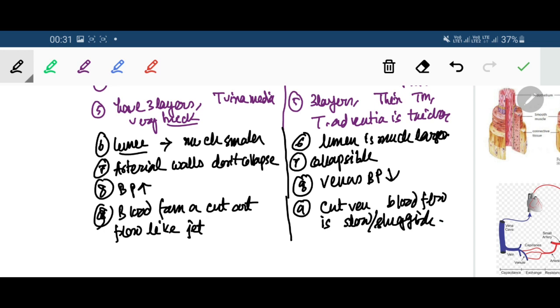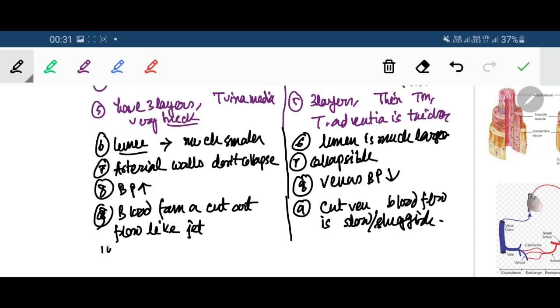These are the very important differences.